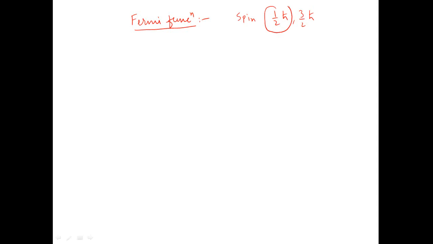That is, particles having half integral spin obey this Fermi Dirac distribution law, and according to it we get P of E is equal to 1 upon 1 plus e raised to power (E minus EF) upon kT. So this is the Fermi function.